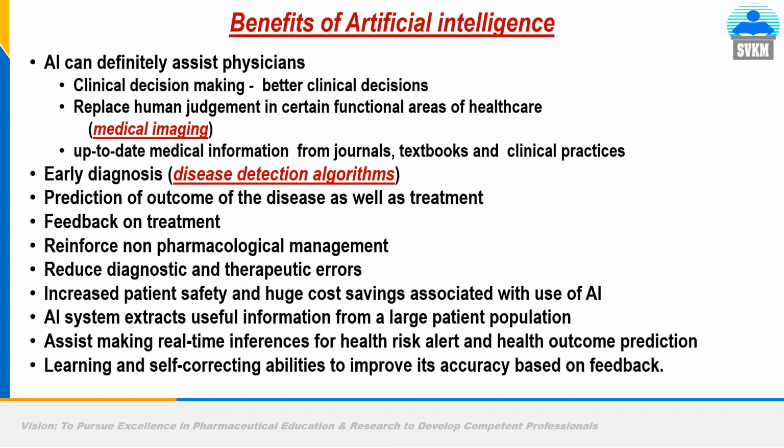Already we have discussed how Google designed some algorithms to interpret different mammograms in a better manner. In fact, those algorithms also identified the mistakes made unintentionally by human doctors in classifying positive or negative cases of breast cancer by studying the mammograms. So they can replace human judgment in certain functional areas of healthcare, basically medical images.